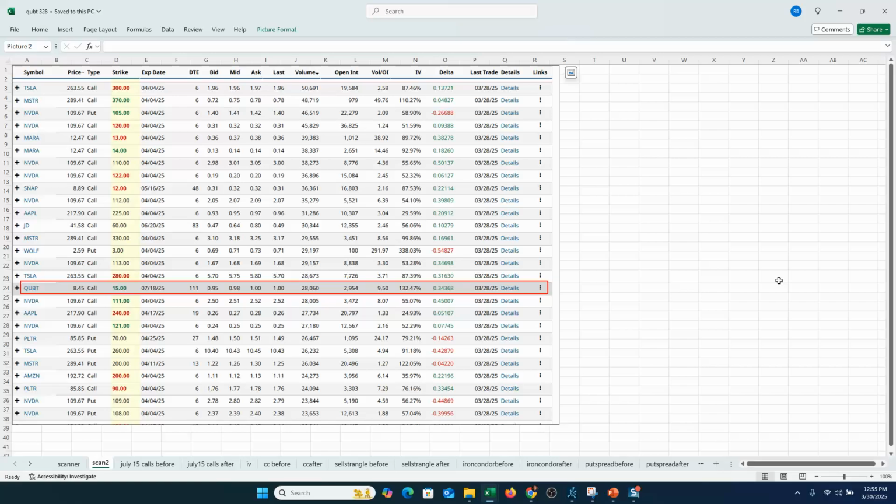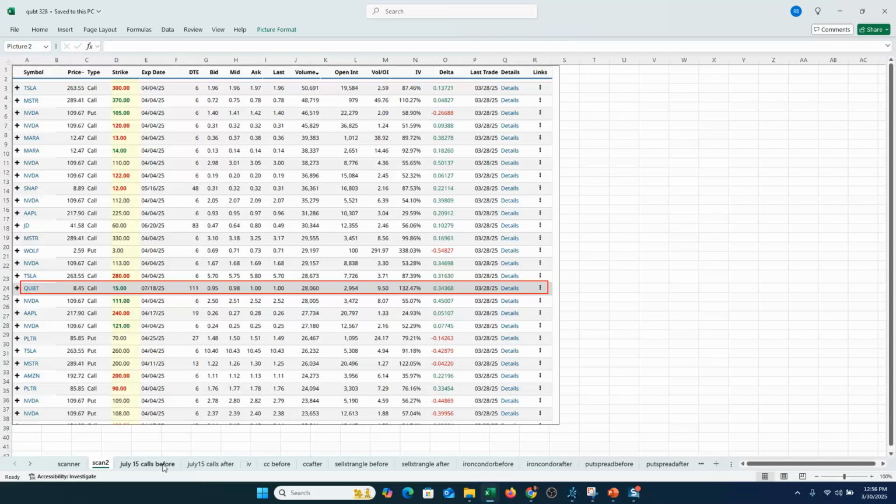Also showed up on another scanner I take a look at. You can see here the same option, quantum computing, July 15 calls, a little over 28,000 versus less than 3,000 open interest. This is the hallmark of unusual option activity: big option volume that greatly exceeds the open interest. It's new, fresh buying when it jumps the implied volatility as well.